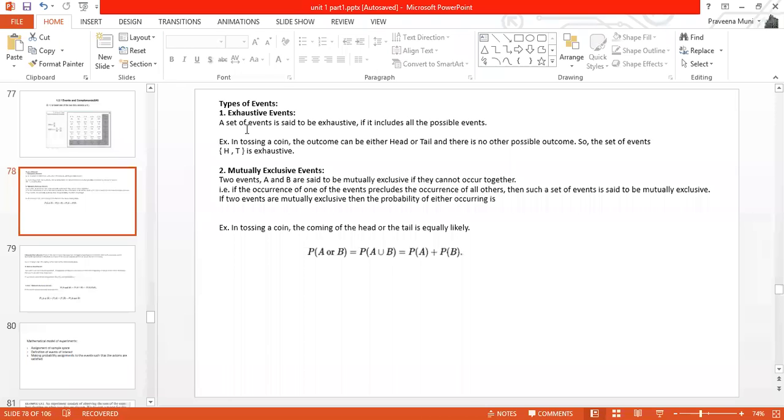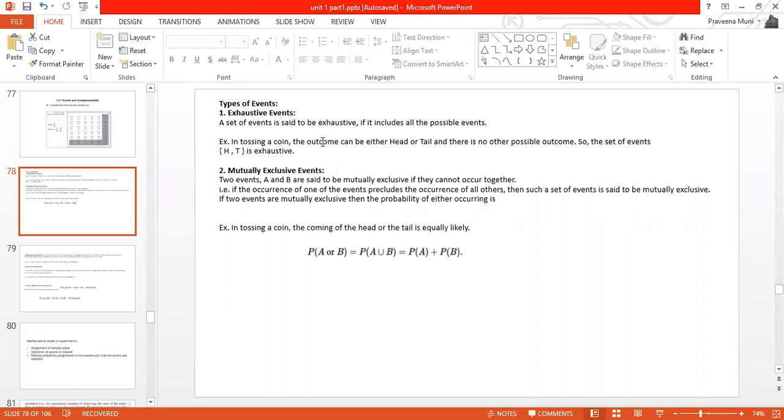So the types of events here, the first one is exhaustive event. The exhaustive event will include all possible outcomes of an experiment. So when an experiment is conducted, what are the possible outcomes? All of them will be included in that event, and that is called an exhaustive event.